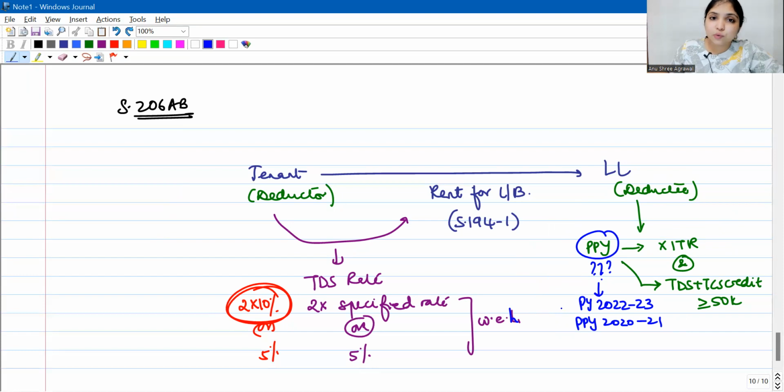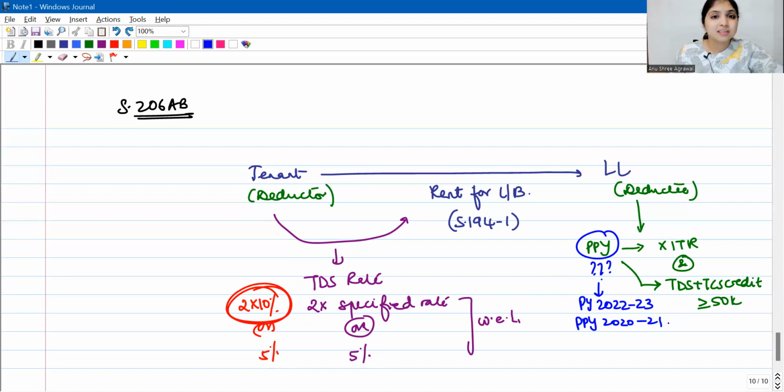So even before 22-23 started, only 2021's ITR due date would have lapsed. 21-22's due date will be during 22-23. Right, 21-22's due date will be 31st July 2022, 31st October 2022, 30th September 2022. So during 22-23. So you are supposed to take that preceding previous year. The income tax return due date of that preceding previous year should be over before our current previous year. That is, we're supposed to see 2 years before.